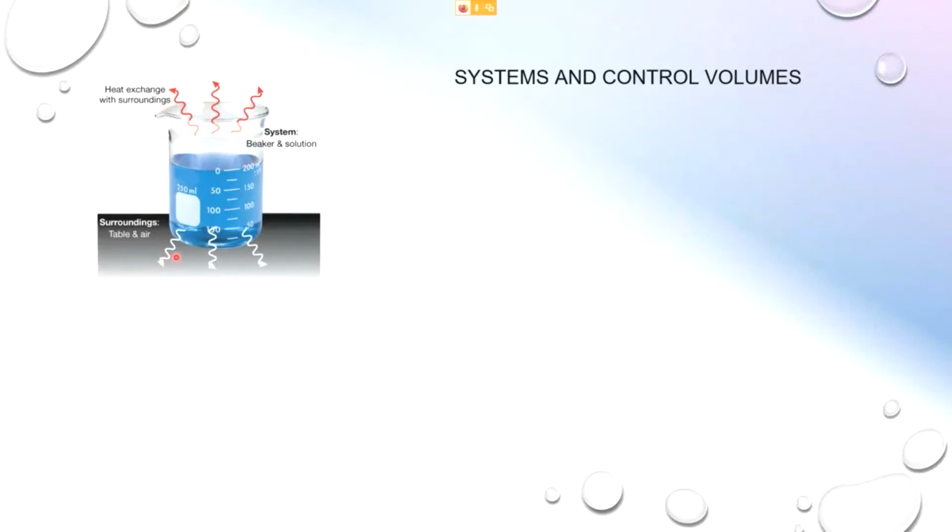Now, when you look at this beaker of water here, let's say initially this beaker has no water or chemicals in it. So this beaker is empty, and you have an empty space within it initially. You don't have liquid in it. If you pour in some liquid, the liquid will take up the space which was initially empty in the beaker. So the liquid has taken up the space.